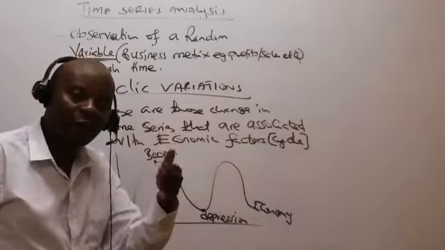Erratic occurrences, you're supposed to know that these are those sudden changes in the time series, highly attributable to natural disasters.